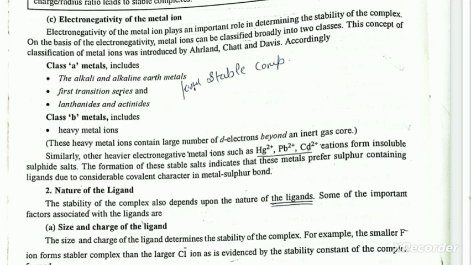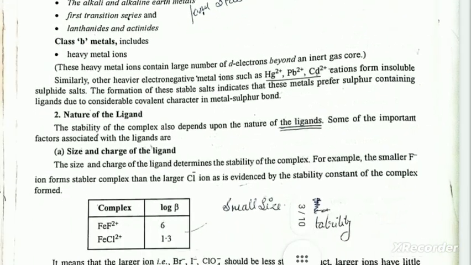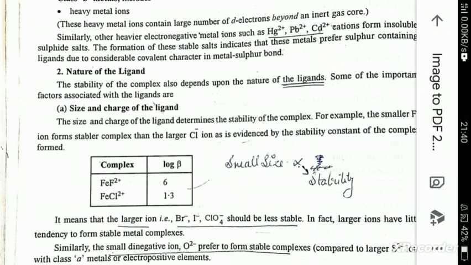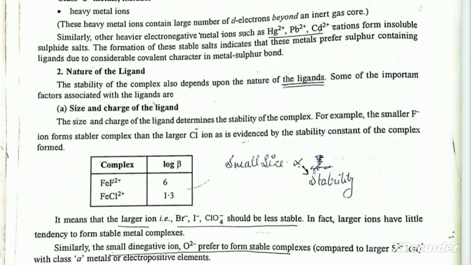The nature of ligand. The stability of the complex also depends upon the nature of the ligand. Some of the important factors associated with the ligand are the size and charge of the ligand. The size and charge of the ligand determine the stability of the complex. For example, the smaller F- ion forms a more stable complex than the larger Cl- ion, as evidenced by the stability constant of the complex formed.